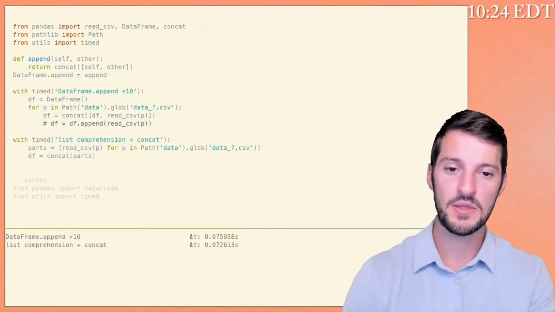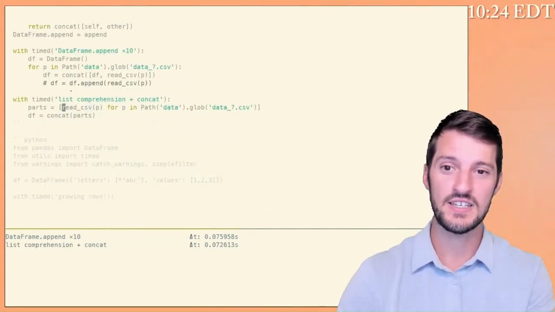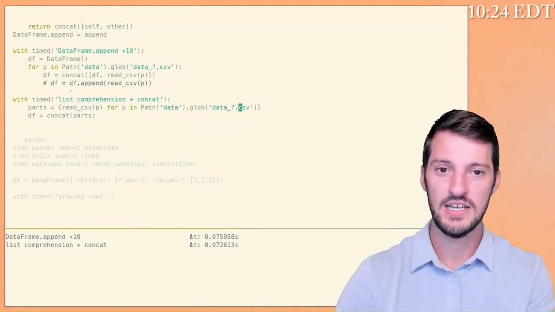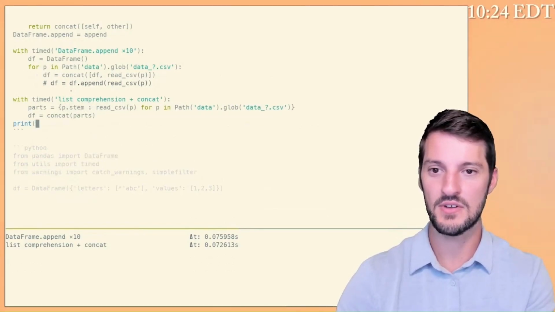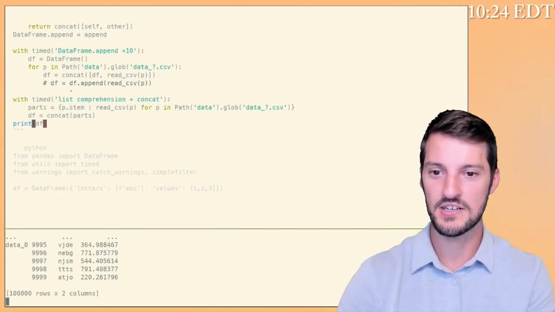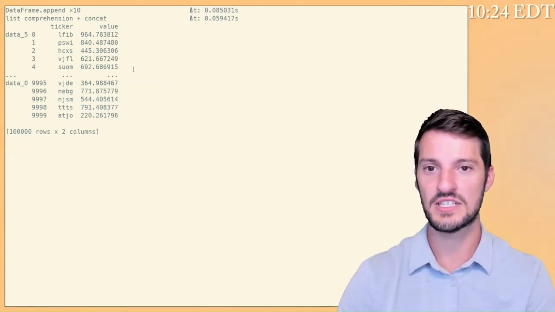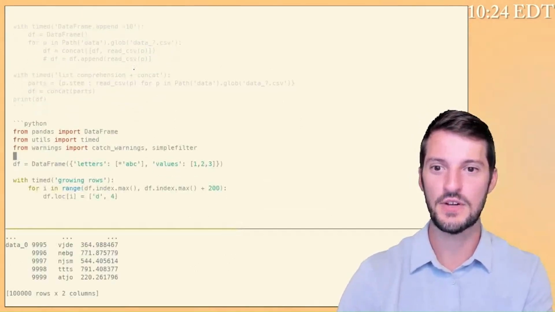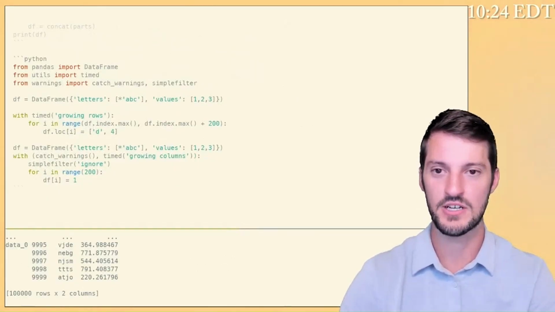So when we're calling things like .append, we want to make sure that we are using this on containers that can grow easily, like the Python list or the Python dictionary. In fact, a fun trick that I like to use, if I want to keep track of all of these parts, is I'll map the stem of the path to the data frame itself. And you can see here, I automatically get my keys as part of my multi-index for my resulting data frame. So that's a fun trick that you can use for reading in multiple data frames.